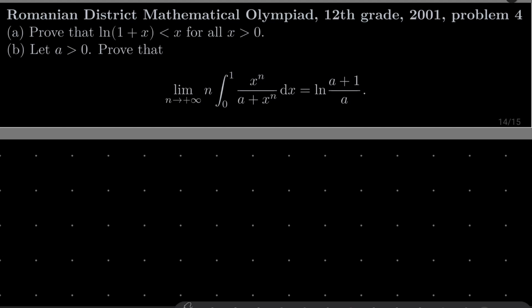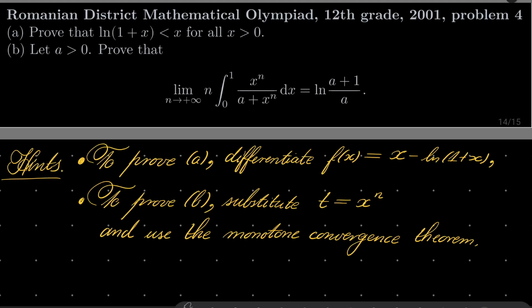So here are my hints for this problem. First part is really easy. Just consider function f of x equals x minus natural log of 1 plus x and differentiate it to show that it's probably increasing. To prove b, probably you are supposed to use part A to prove b, but I will do without it. Prove b by substituting x to the power of n equals t and use the powerful theorem, namely the monotone convergence theorem, to compute this limit. So give this problem a try and I will see you in just a minute.